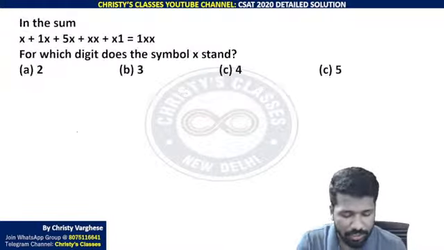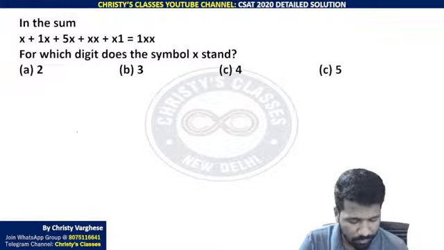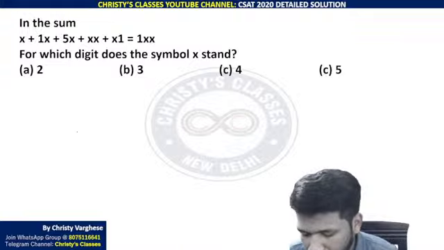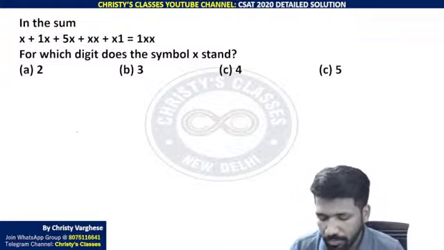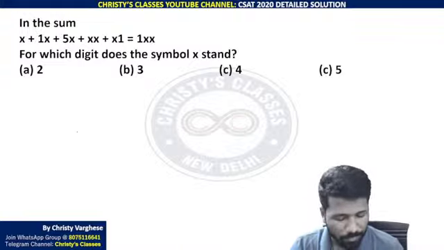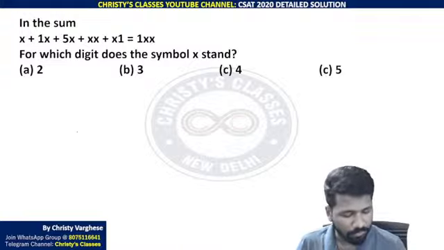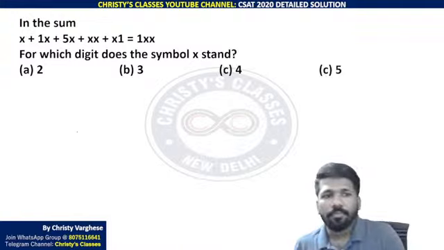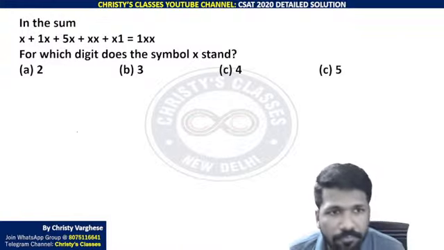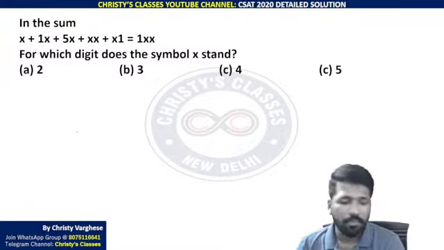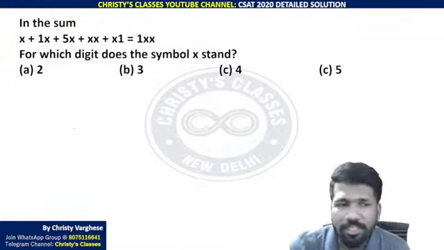So then try this question. This is an interesting one. Okay, so I'll explain.